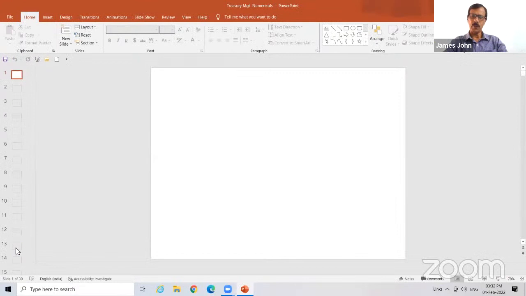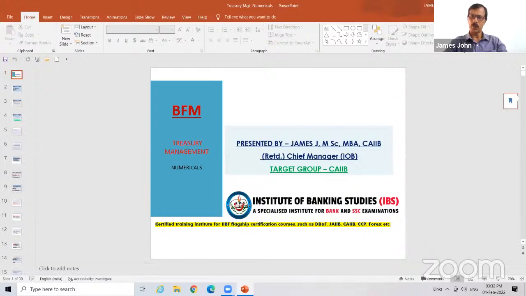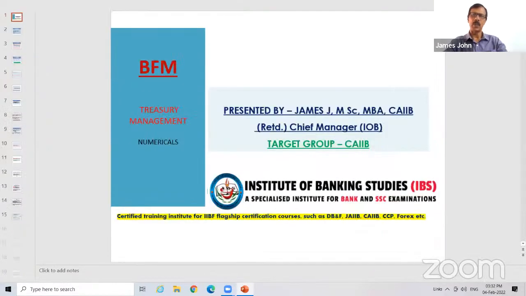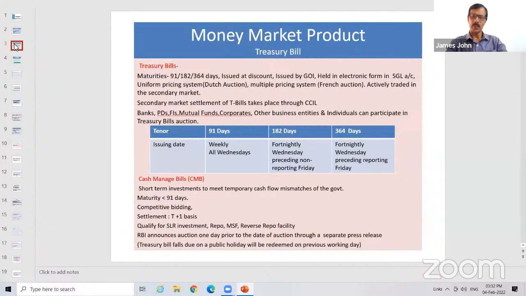Whenever government of India, our central government, wanted funds for development purpose or for a budgetary requirement, they go out for a collection of funds from the public, and for that purpose they come out with an issue of a treasury bill. So these are all the topics I want to cover: treasury bill, VaR, bond, options, and futures.